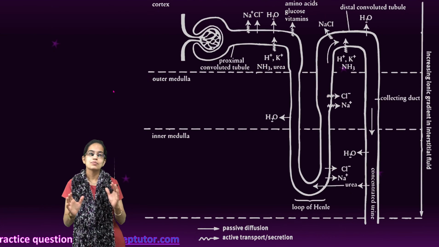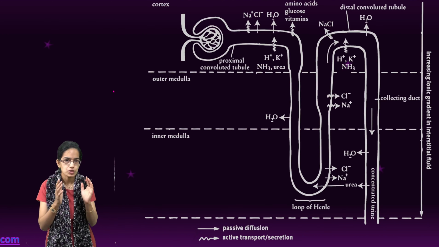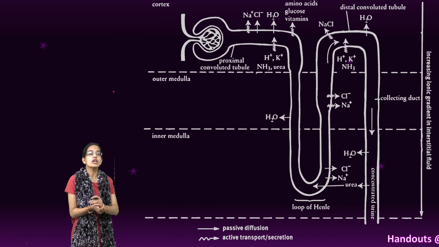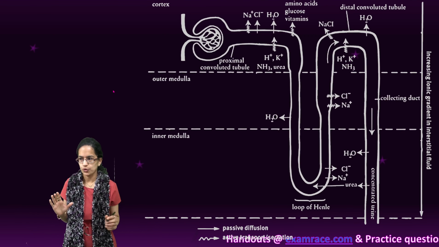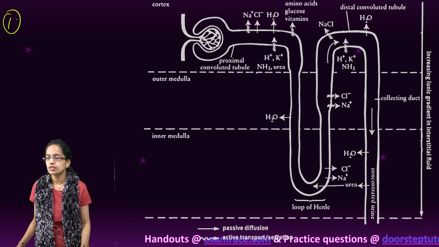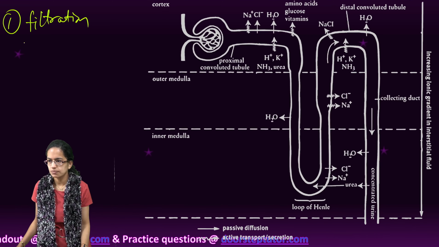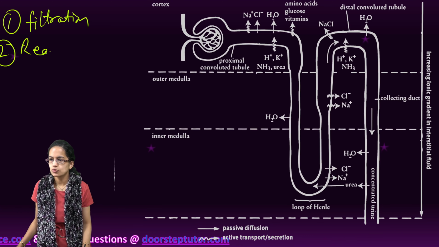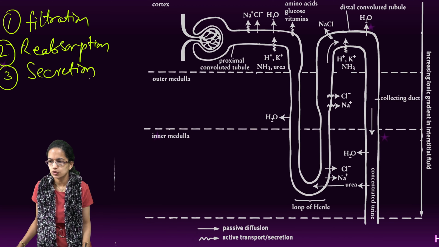Let's understand the process of urine formation and concentration of filtrate, which is one of the most essential parts of the nephron's function. Now, understanding the formation of urine. First of all, urine formation occurs through three stages. First is filtration. The second is reabsorption. And the third important stage is secretion. Let's understand the three stages one by one.